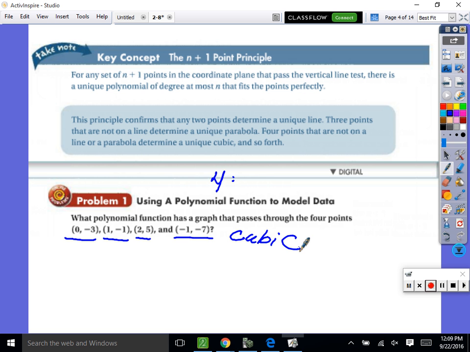So what we're going to do is go to Stat, Edit. In list 1, you'll type in your x values: 0, 1, 2, and -1. In list 2, you'll type in the y values that correspond to those x values: -3, -1, 5, and -7. I can't bring it up or else it covers your problem, which is annoying.